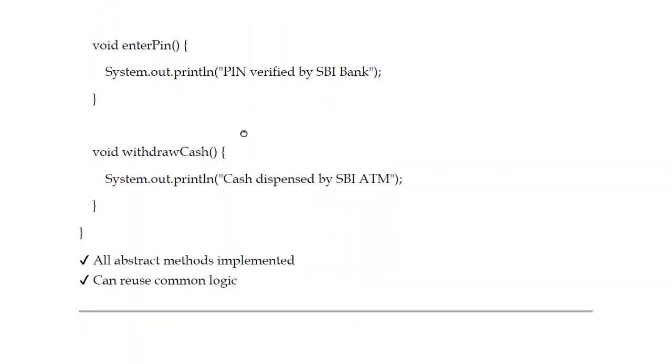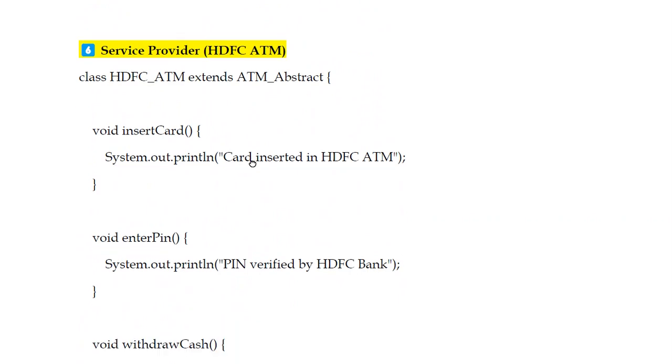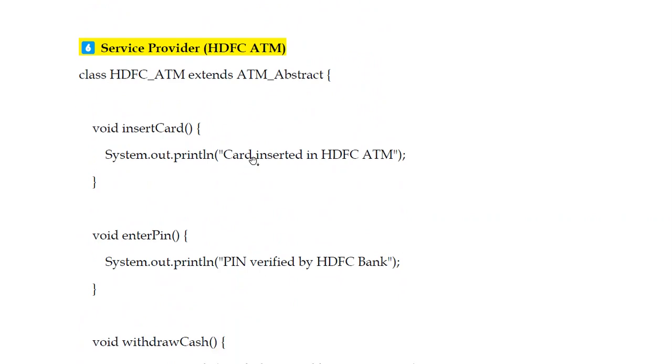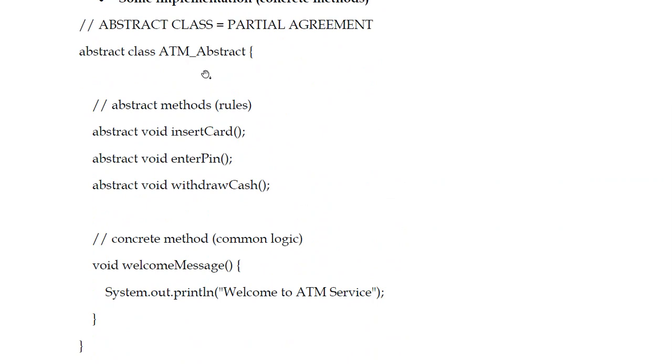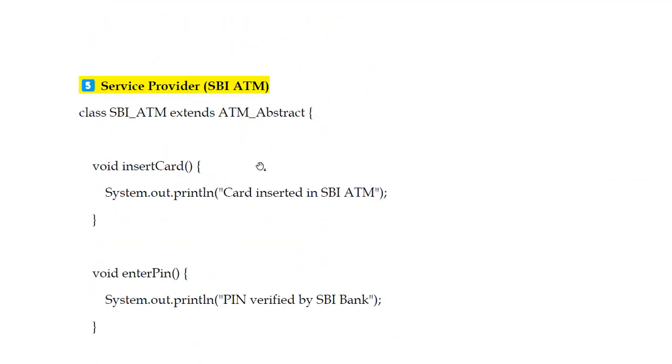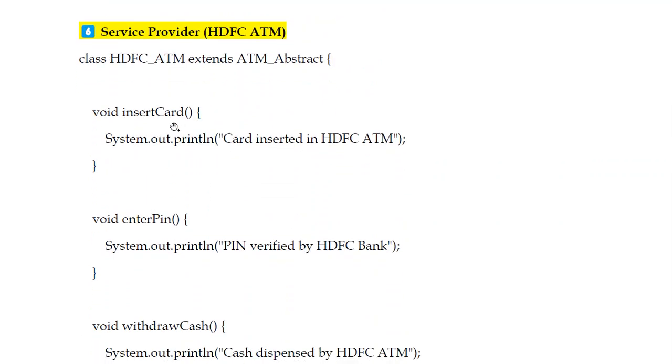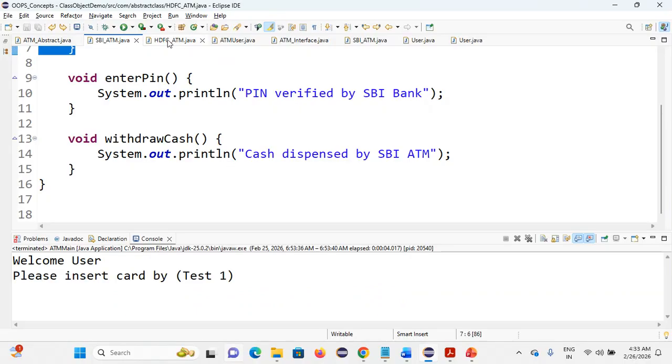Next, all abstract methods implemented can reuse common logic anywhere. Now we are again providing the solution, because in our previous discussion the issue was tight coupling. If a new ATM company is writing some new function names, that creates a problem. Am I right? Each and every time we are modifying it. So here the problem is sorted out. Wherever you are going, use these ATM abstract methods. We'll use the same functions here: insert card, enter pin, withdraw cash, no issues.